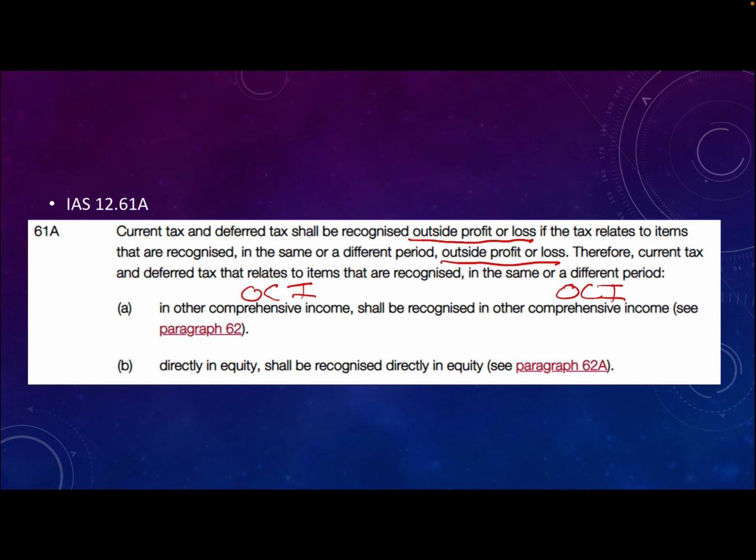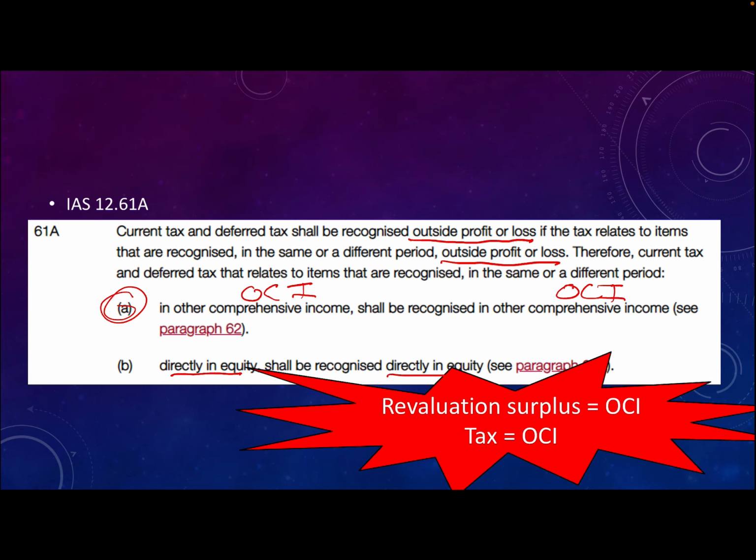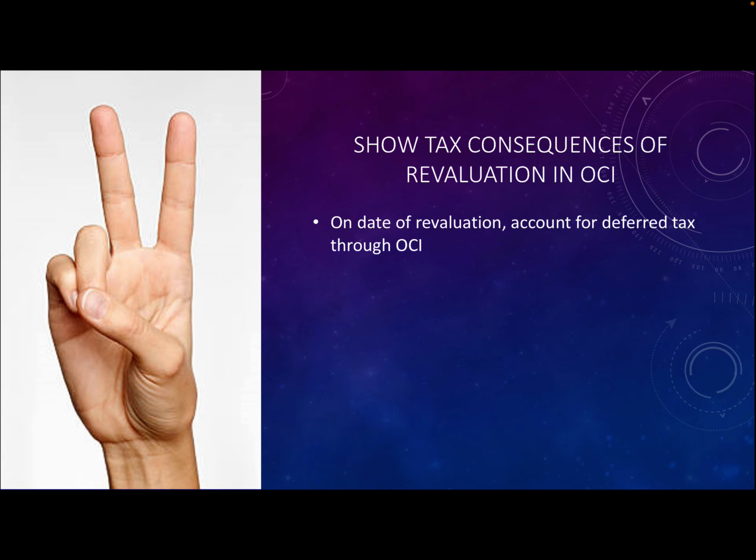So the tax follows the transaction. If we have a transaction that will affect equity, the tax effect will also be recognized in equity. This will not be applicable for FRK 300. We will only have this situation where we have OCI items, specifically the revaluation of land. Okay, so the revaluation surplus will go to OCI, therefore the tax consequences should also be reflected in OCI.